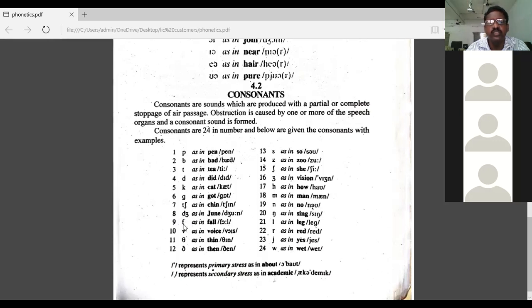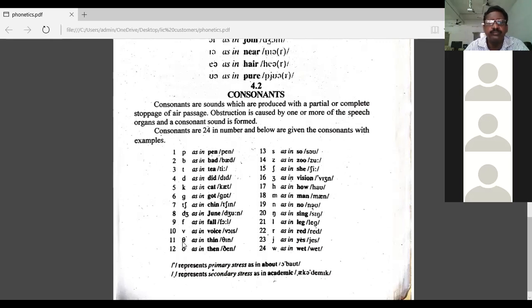And F, as in fall. V, F. For the pronunciation of F, we should combine the upper lip and lower teeth. F as in fall, V with voice.